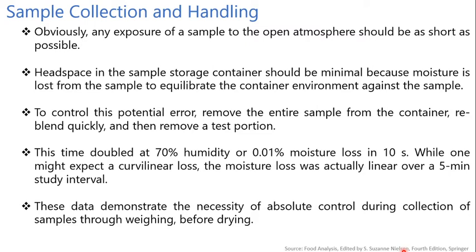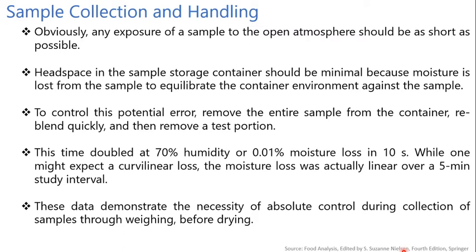Then the next topic is sample collection and handling. Obviously, any exposure of a sample to an open atmosphere should be as short as possible. Any heating of a sample by friction during grinding should be minimized. The head space in the sample storage container should be minimal because moisture is lost from the sample to equilibrate the container environment against the sample.